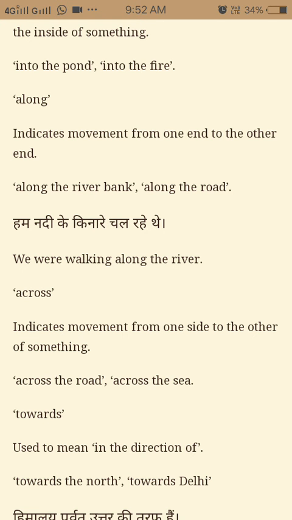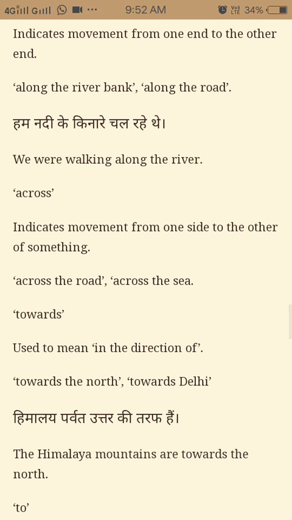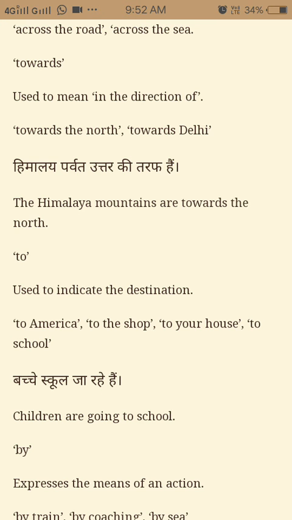These are some other words we use on a regular basis. Across the road, across the sea. Now the next word is used to mean in the direction of, towards the north, towards Delhi. The Himalaya mountains are towards the north.